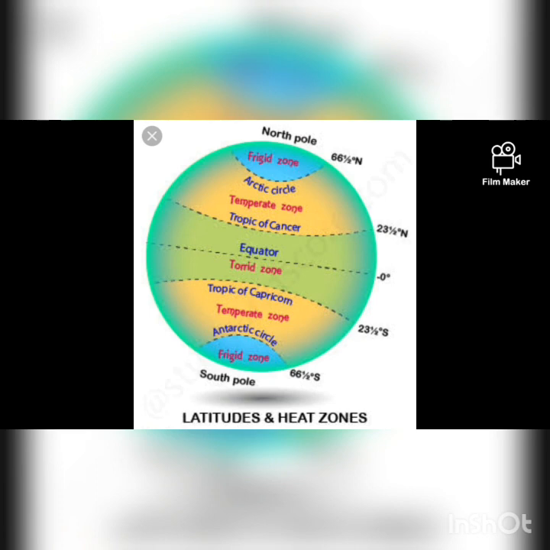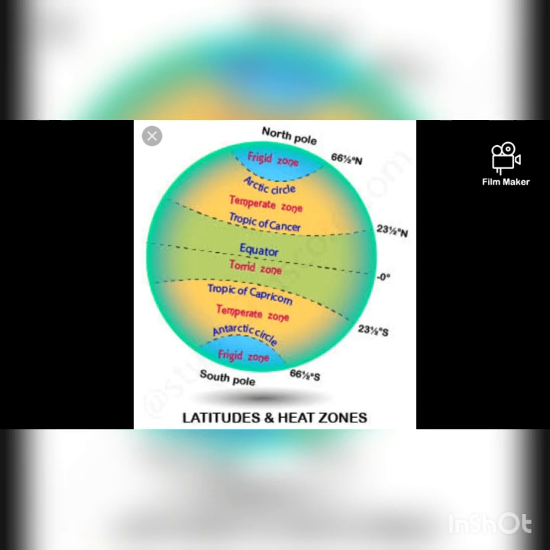The last zone is the frigid zone. There are two frigid zones, one in the north and the other in the south. Both zones have very cold climate conditions. The north frigid zone lies in the Arctic Circle, that is the North Pole, and the south frigid zone lies in the Antarctic Circle, that is the South Pole. These two zones receive extremely slanting rays of the sun. That's why these zones have very cold climate conditions.